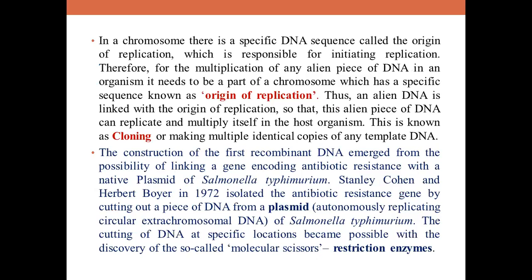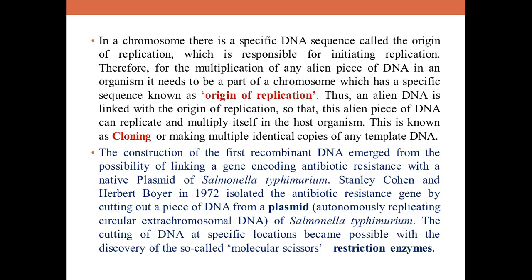These two scientists isolated a desirable gene. What was the desirable gene? The one coding for antibiotic resistance, and it was tagged or linked to a natural plasmid from Salmonella typhimurium. After tagging it into the plasmid of Salmonella typhimurium, this was further introduced into the host organism, that was again E. coli only.